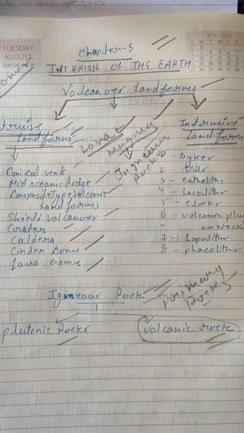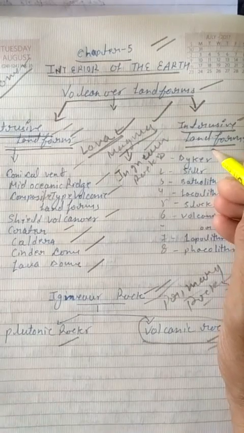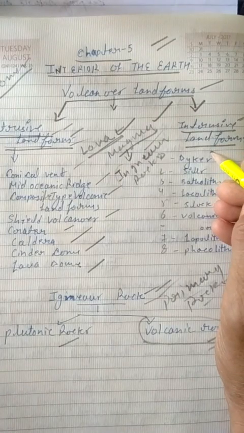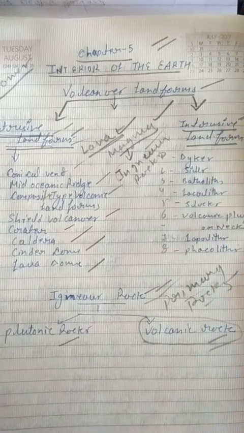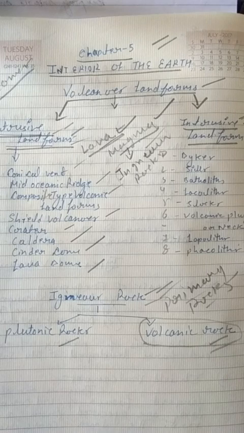But sometimes this lava cools and solidifies inside the earth, inside the crust. So this takes the form of intrusive landform. Intrusive landforms are those that were formed through the solidification of molten rock material beneath the earth's surface.